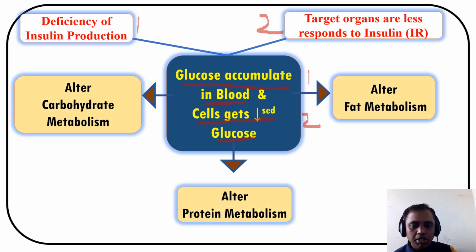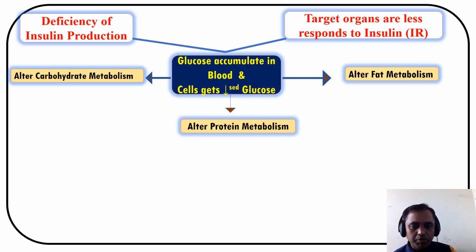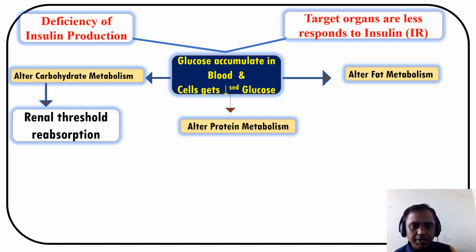This leads to alteration of carbohydrate metabolism, fat metabolism as well as protein metabolism. Now we'll study one by one. In carbohydrate metabolism, increased glucose accumulates in the blood, which is known as hyperglycemia. The kidney will try to reabsorb the glucose, but the renal threshold is low, around 180 milligram per deciliter.